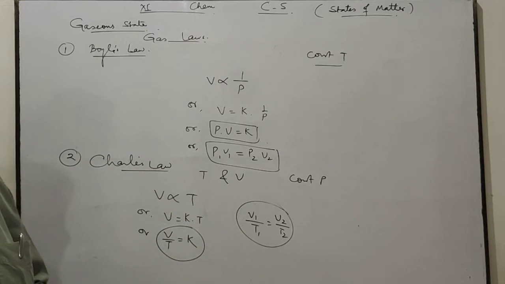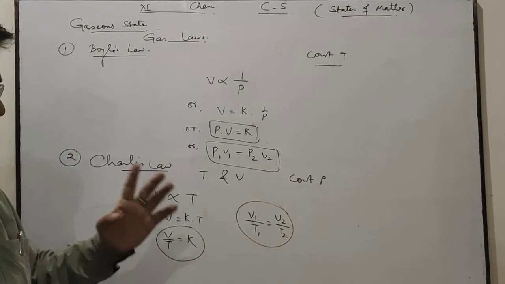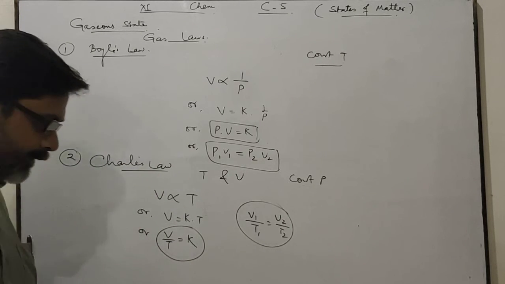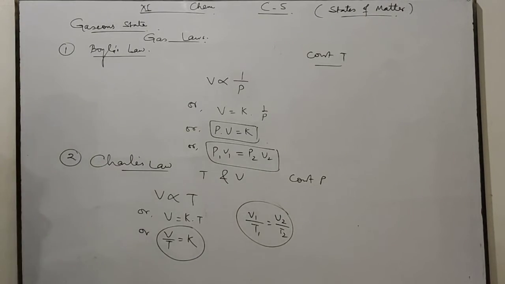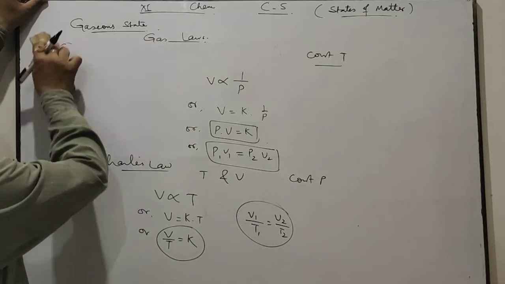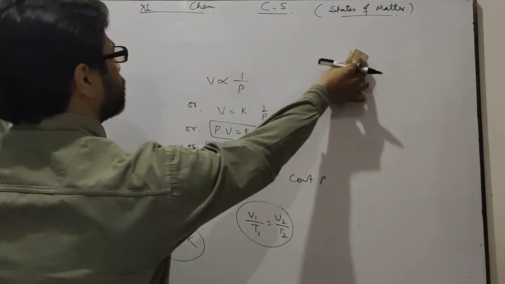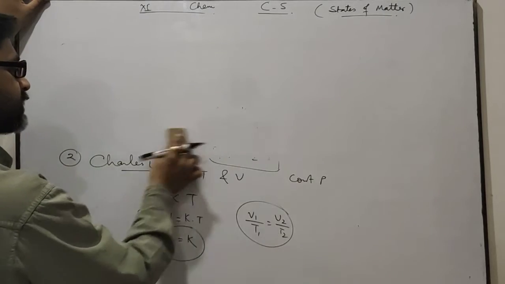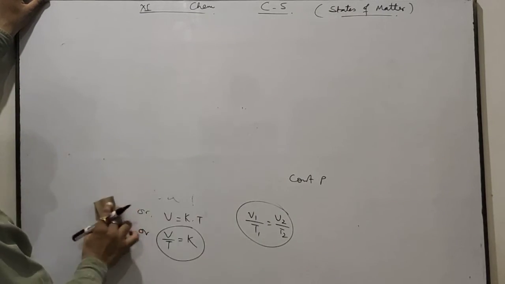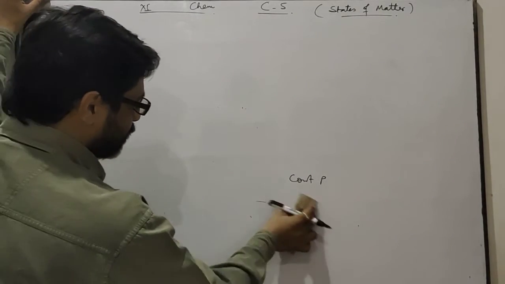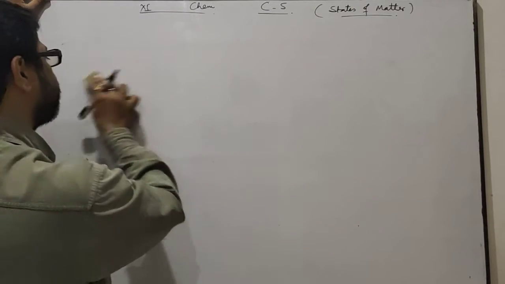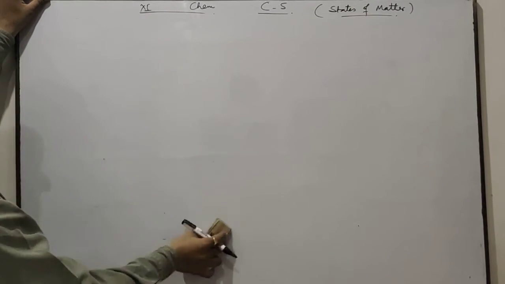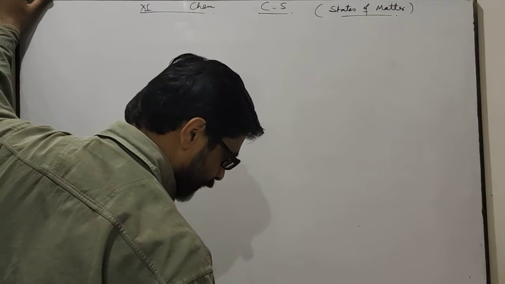This is Charles' law. This is Boyle's law. This is Charles' law. Absolute temperature is temperature in Kelvin. Temperature must be in Kelvin. If degree Celsius is given, then you add 273 to change into Kelvin, which you know from lower classes.